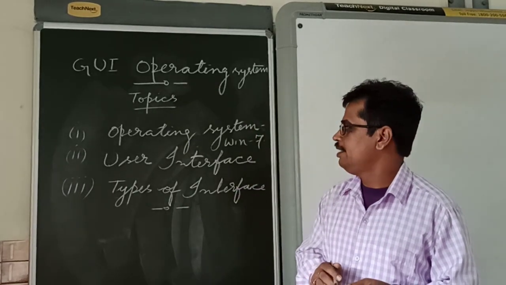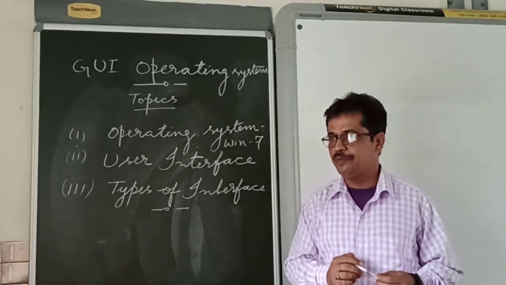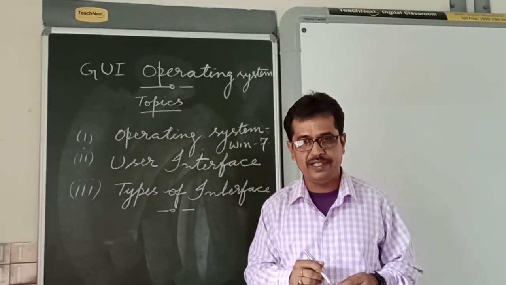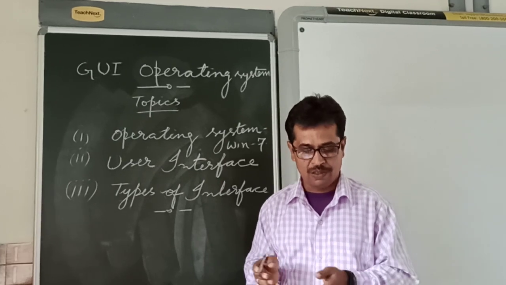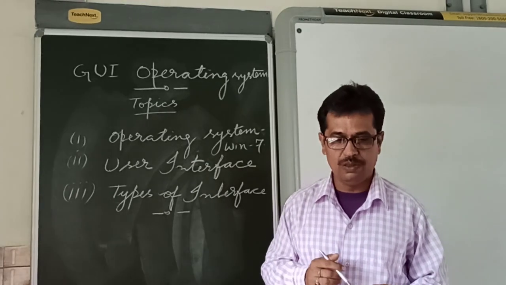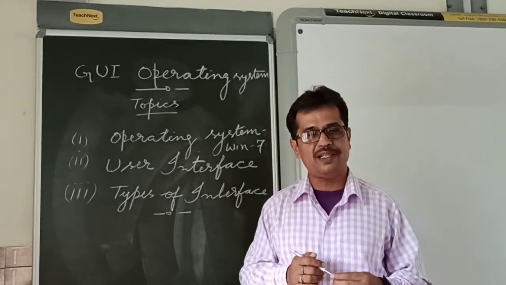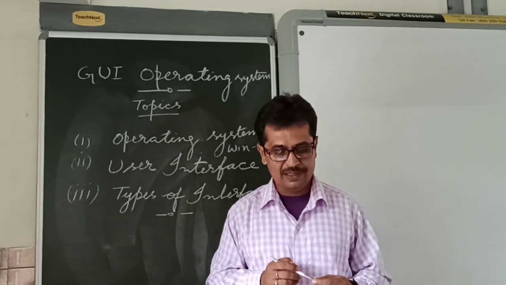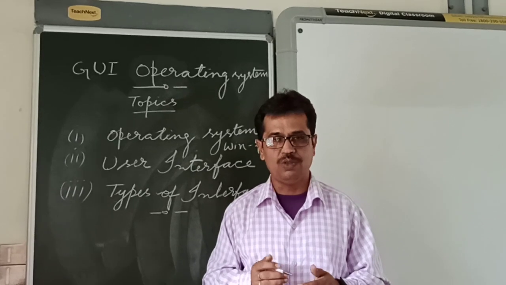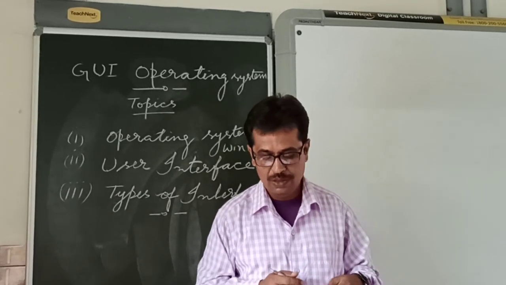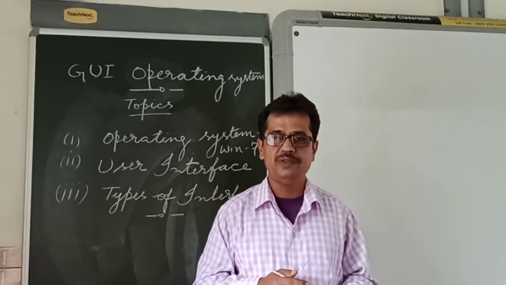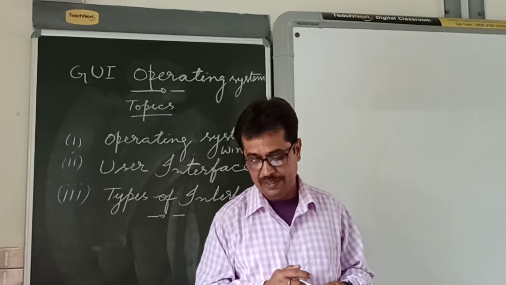Again, from the beginning, the GUI operating system we are using nowadays is either Linux or Microsoft Windows 7, which we have in the book. Linux we are using in the smart class, where a stylus is used in place of a mouse, and Windows 7 we are using at home in many places, in our lab also. So Windows 7, Windows 8, Windows 10, I hope all of you know. So Windows is an example of GUI, graphical user interface.